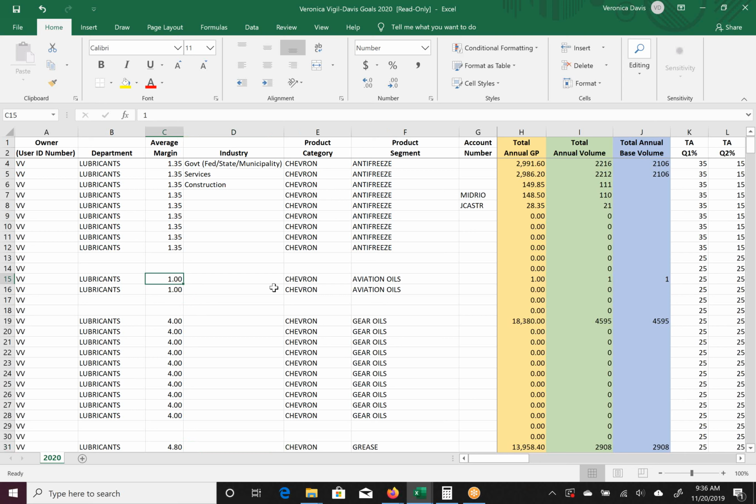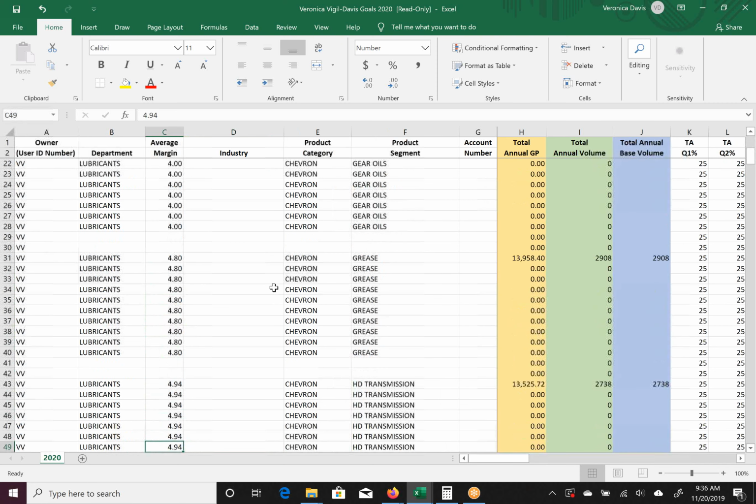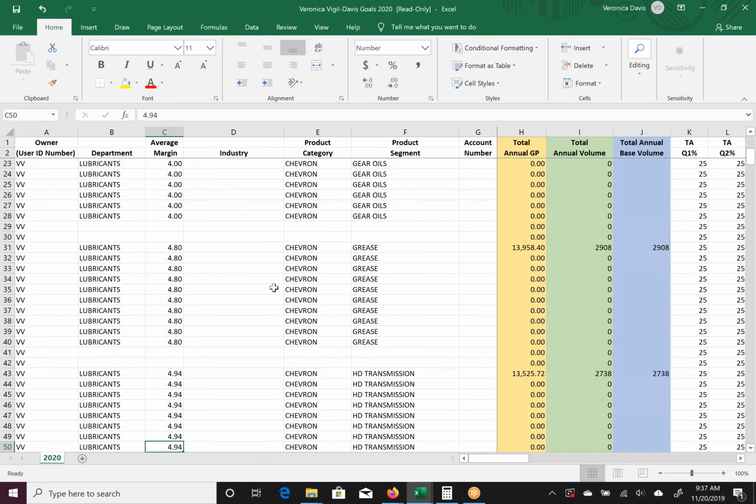There are segments that we simply don't sell in certain areas. So I would say go through antifreeze, gear oils and grease, and stop there. Give me a ring, and let's walk through to make sure you're doing it correctly.